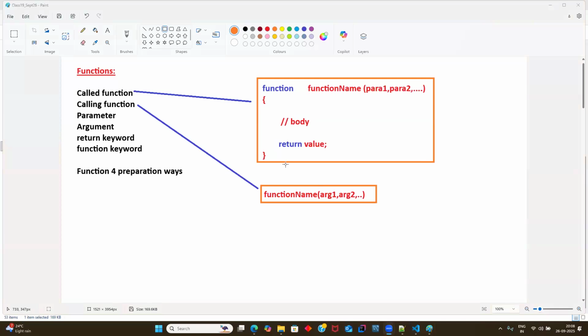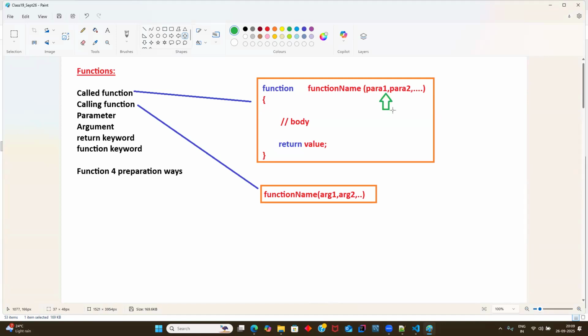Now, can anyone unmute and tell me the difference between a parameter and an argument? Parameters are declaring the values, and arguments are initializing the values. Correct. Arguments are passing the values inside the function, which we do while we call the function. Parameters are declared in the function. Yes, absolutely correct. You can summarize two points: parameters are declared in the function, and arguments are initialized in the function call. So you can summarize these two statements here.